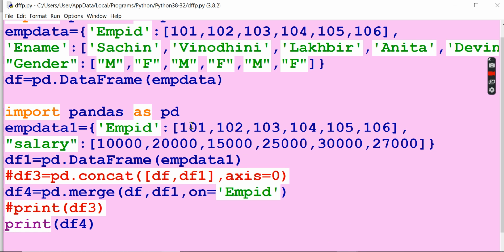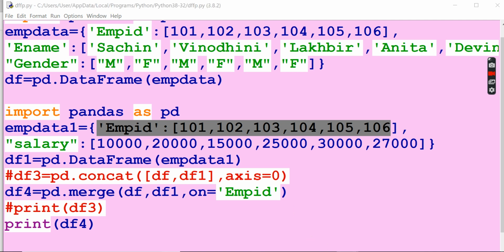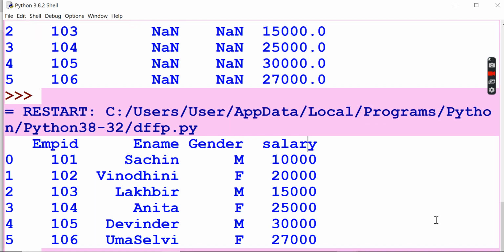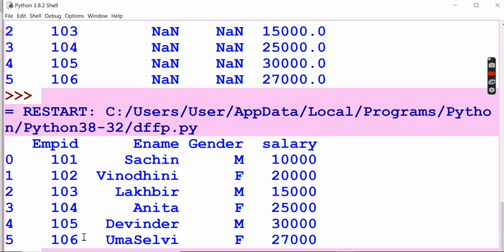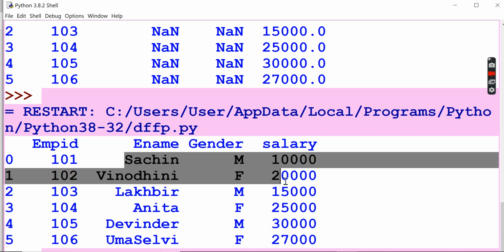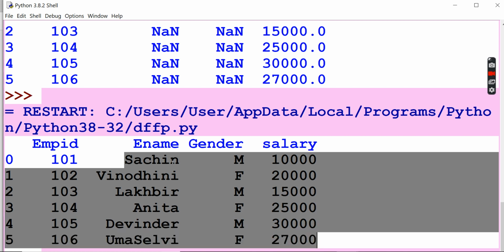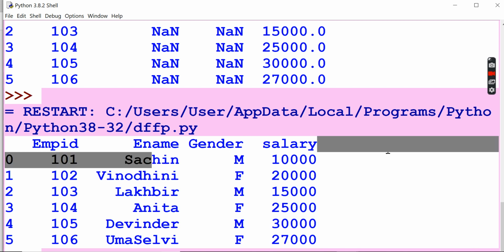Look here. In the first one employee ID has been passed, and in the second data frame I have passed these two, again with employee ID, but in the answer you couldn't see employee ID 2 times. Employee ID has been displayed only 1 time, and all other information about this particular Sachin is printed in the same row.